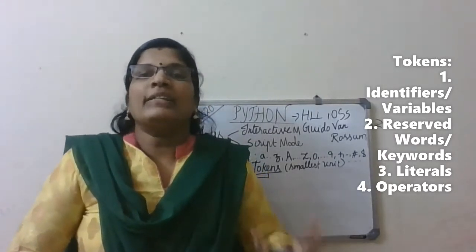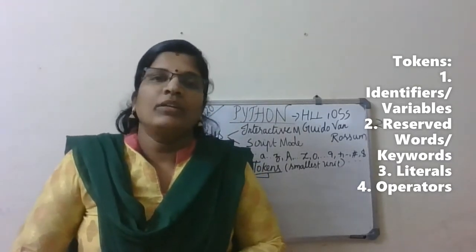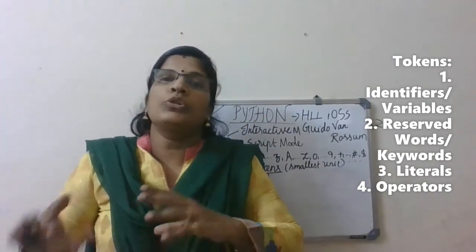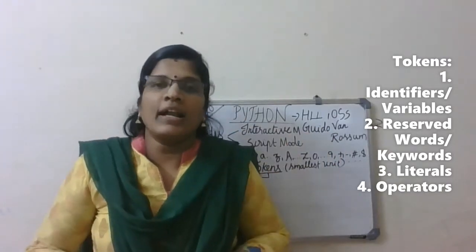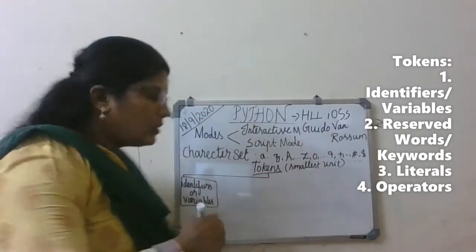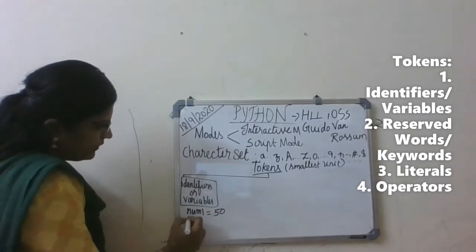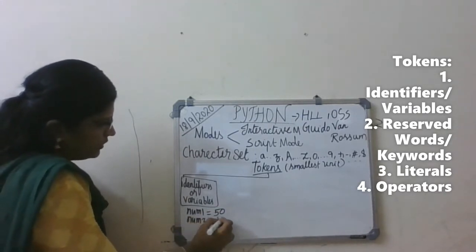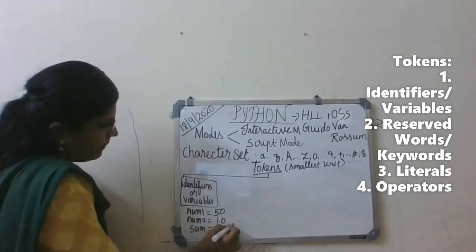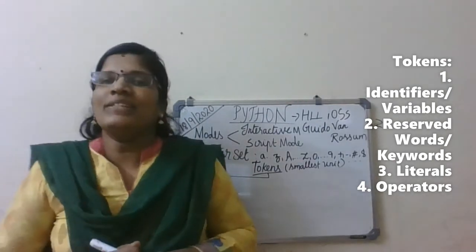For example, num1 is equal to 50, num2 is equal to 10. Then when we add these two, the answer we get should also go to a variable. So we can take another variable for the sum of 2 numbers, that is, we can take it as sum. So num1 is equal to 50, num2 is equal to 10, sum is equal to num1 plus num2. Got it? This is the way we take it.